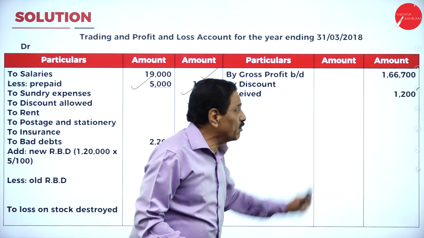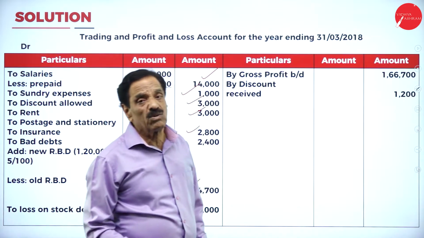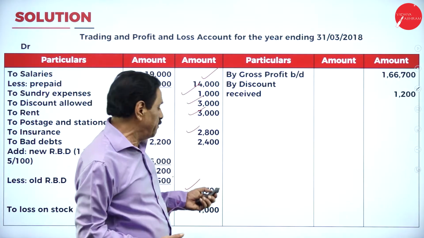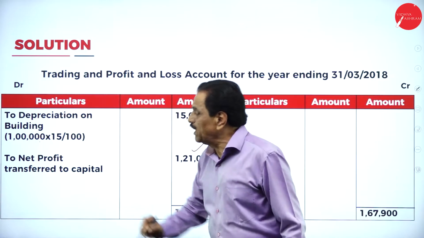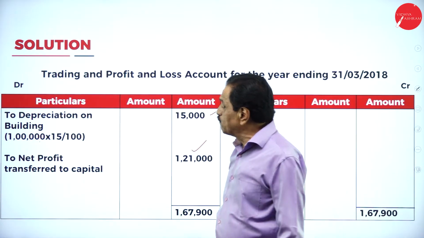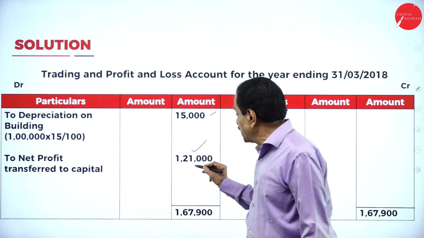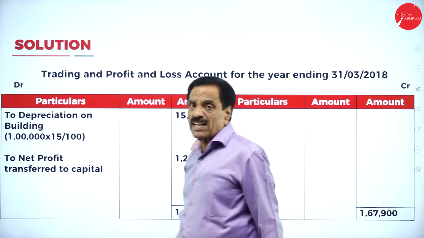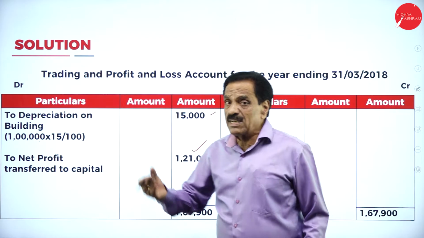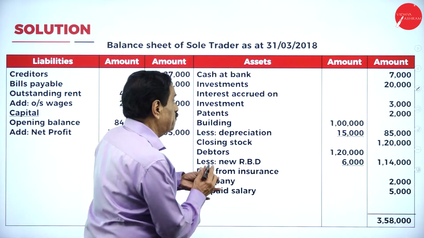Your GP brought down is 1,66,700. How much discount received? 1,000. Allowed will come on the debit side. Receipt will come on the credit side. We'll move on. Here, depreciation on building means the value has come down. Depreciation means the value has come down by how much percentage? 15%. It works out to how much? 15,000. The net profit is 1,21,000. So while you're preparing the balance sheet, net profit should be added to capital. Here, cash at bank is an asset.